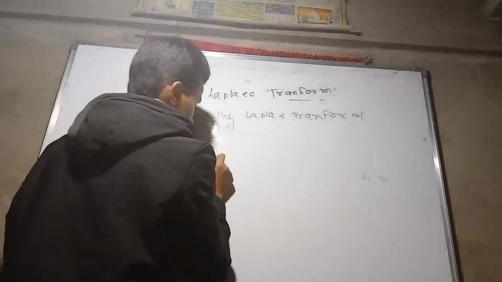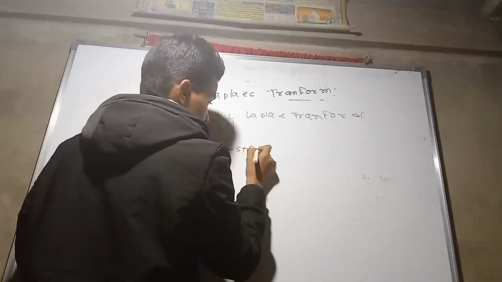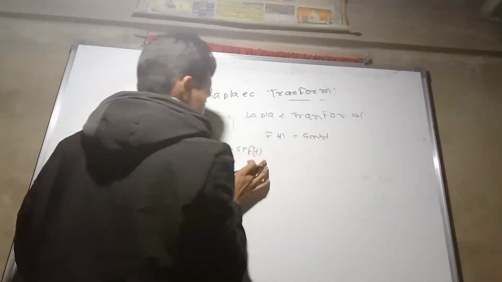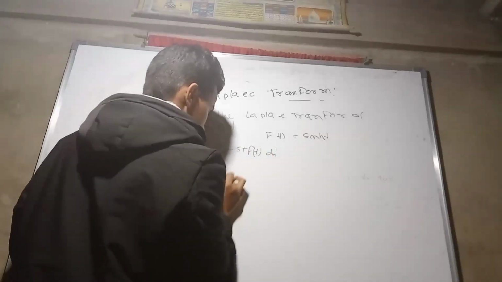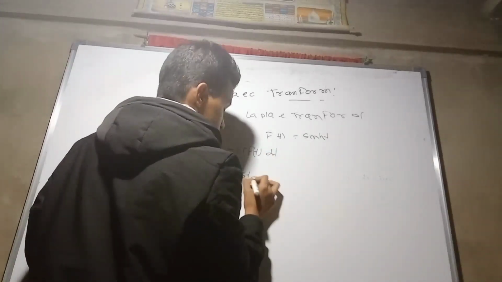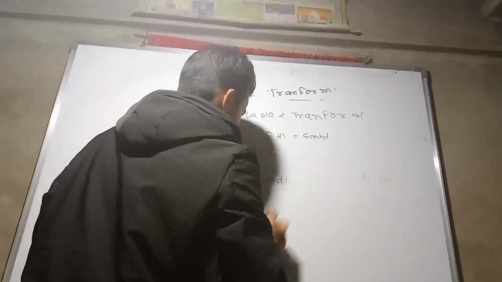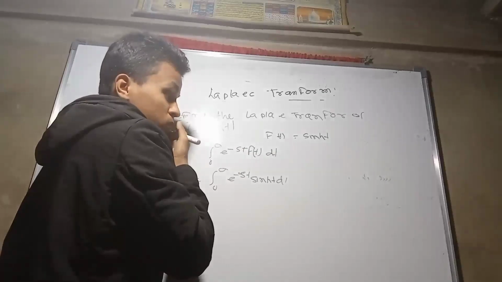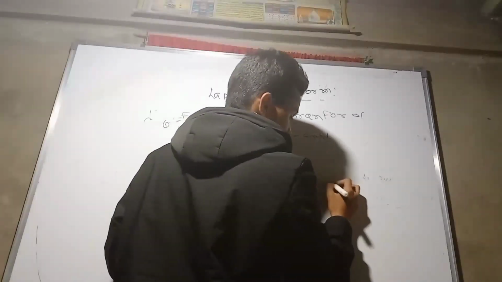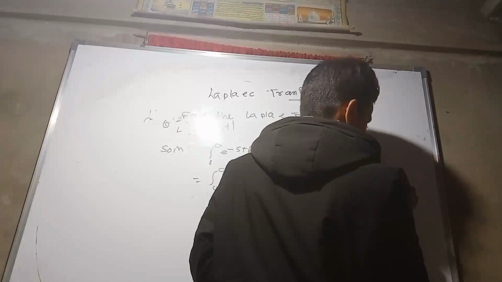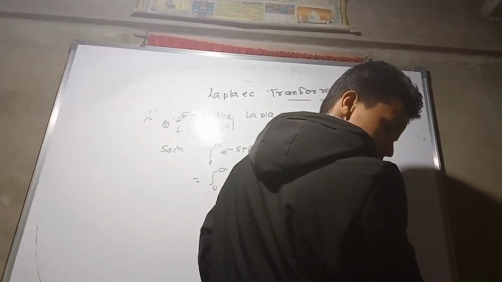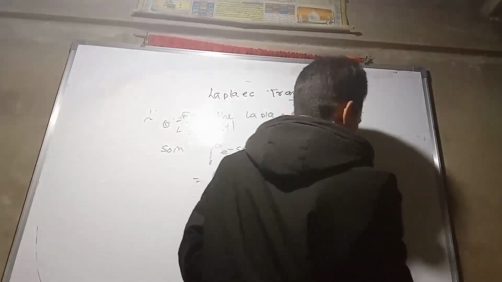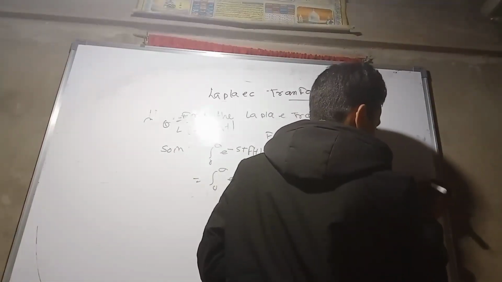What do we write in the solution? The integral from 0 to infinity of e to the power minus st times f(t), where f(t) equals sine hyperbolic t, dt. Now we can do integration by parts, or we can do it exponentially. Sine hyperbolic at is nothing but e to the power at minus e to the power minus at upon 2.